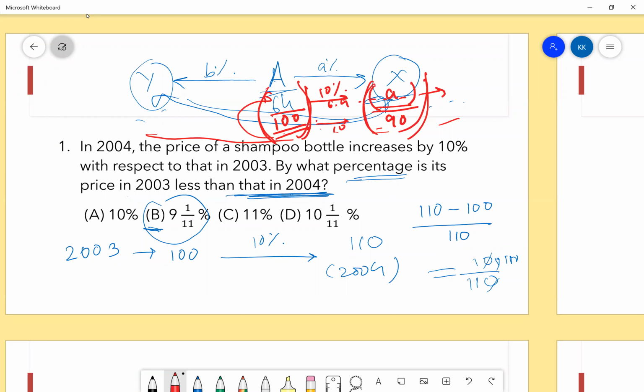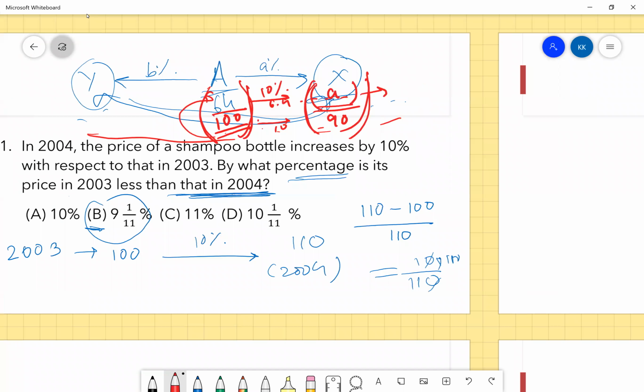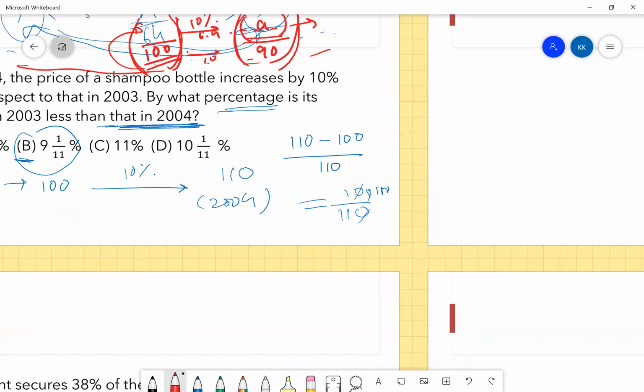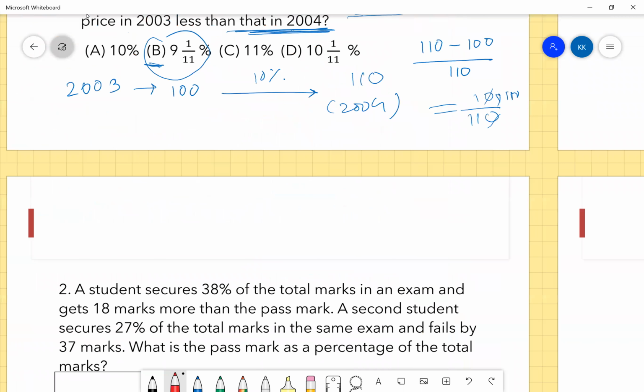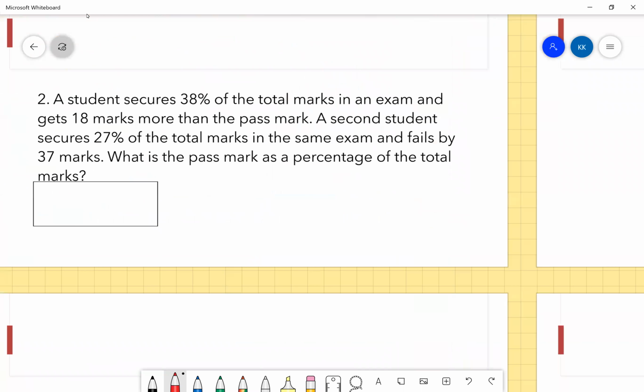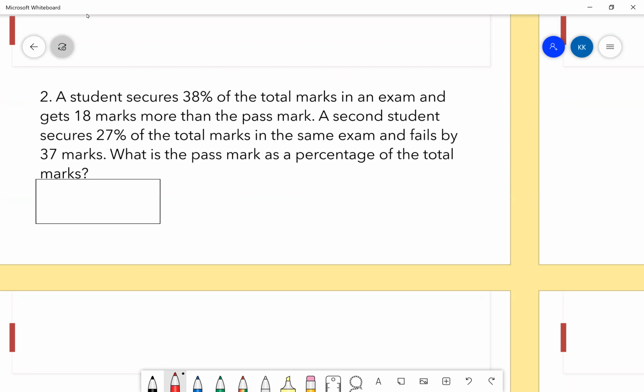Okay, guys. So we'll move forward to the next question. This is again the standard similar part. Instead of A and B percentages, we have numbers now. Again, 2 minutes, and then we'll discuss.